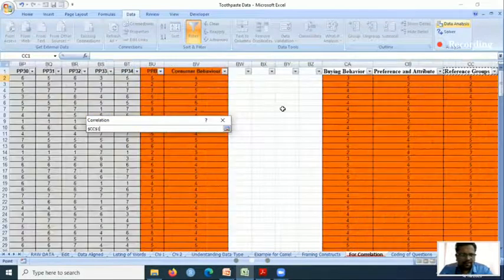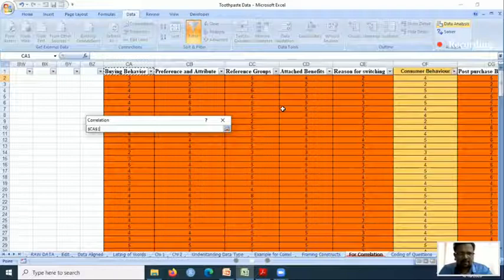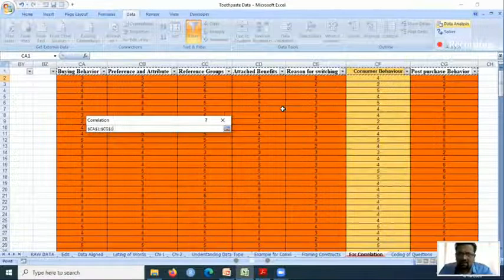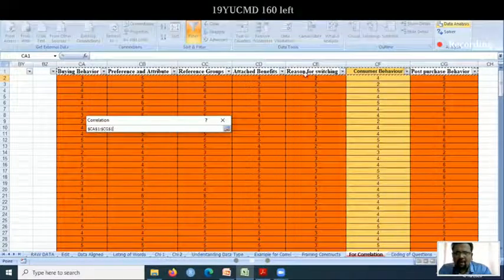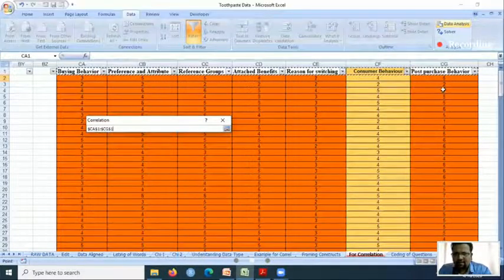This particular data set: buying behavior, preference, attitude, and these reasons, all this consumer behavior. In this study I have taken post purchase behavior. Once you have done a purchase, how is your behavior after that? Is it changing because of your buying behavior? So these are all independent variables for me, and this is a dependent variable.